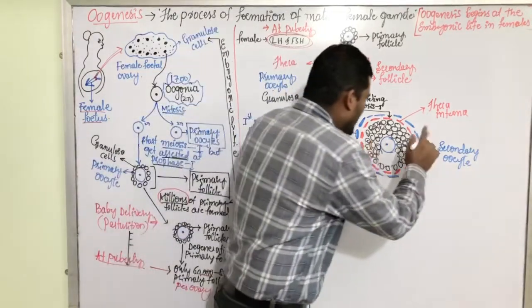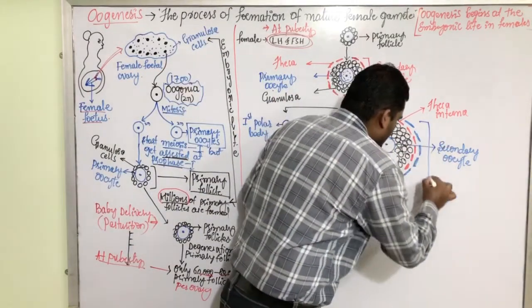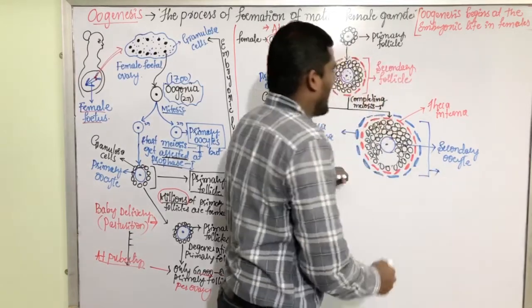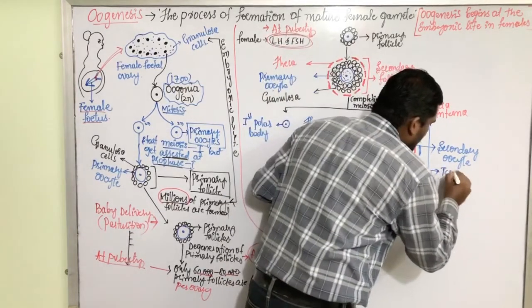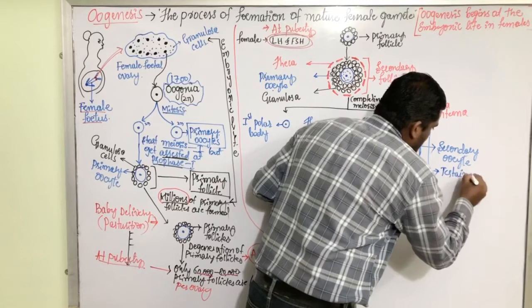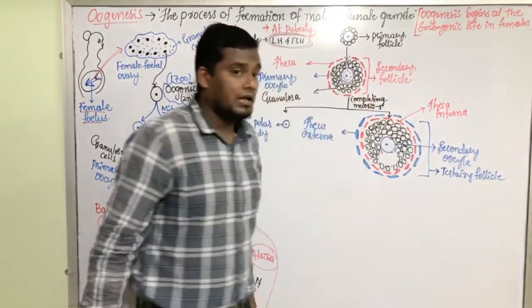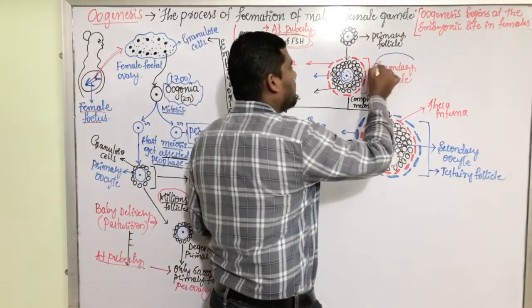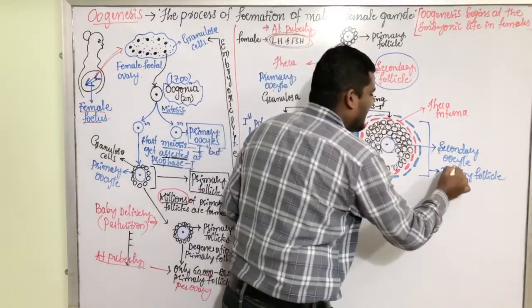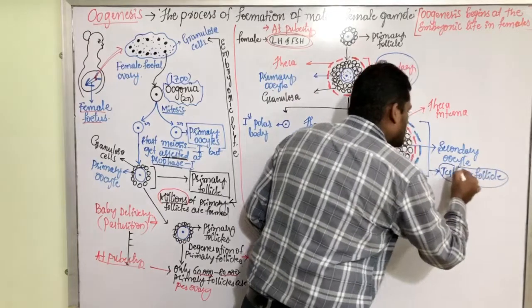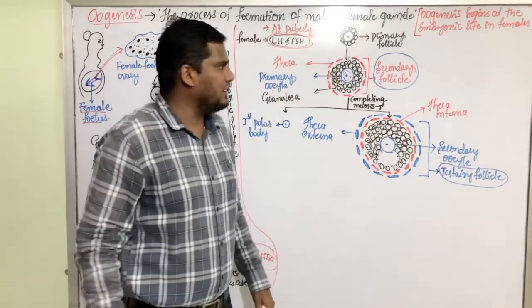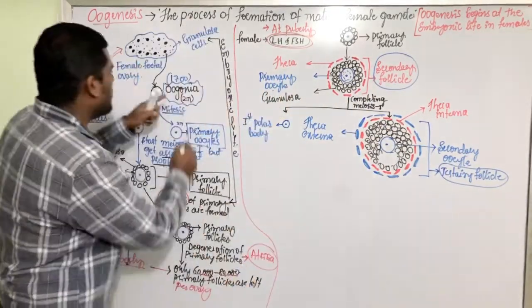Now this complete structure is called as tertiary follicle. That means from secondary follicle, now it is becoming the tertiary follicle.